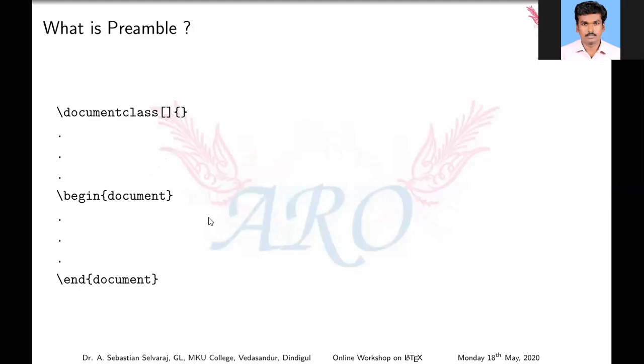The preamble is the first part of an input file that contains the global processing parameters. That means section, title, author name, and so on, and used packages. Use packages also belong to the preamble section. Okay. So next one, the simplest preamble is \documentclass.